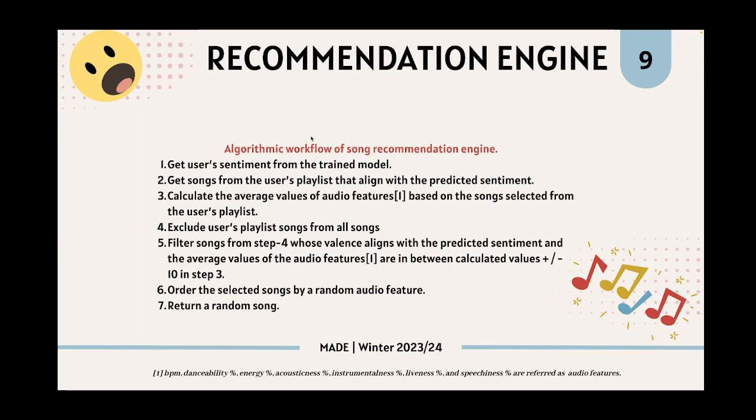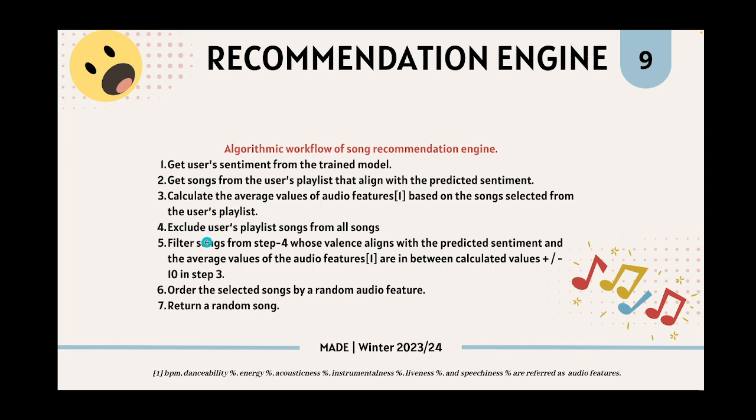As for the algorithm of the recommendation engine, it gets the user sentiment from the trained model in its first step, and then gets the songs from the user's playlists that align with the predicted sentiment. Then in the third step, it calculates the average values of audio features based on the songs selected from the user's playlist. The audio features mean the BPM, danceability, energy, acousticness, instrumentalness, liveliness, and speechiness.